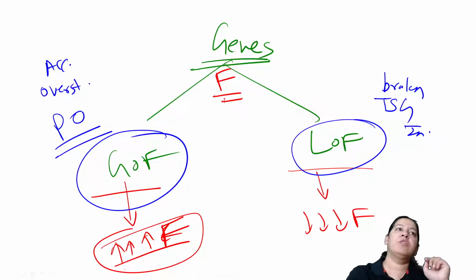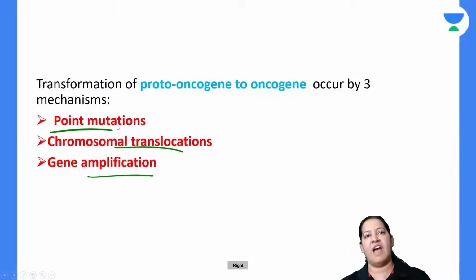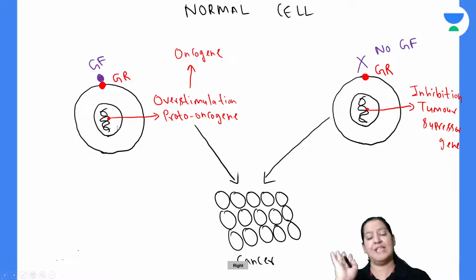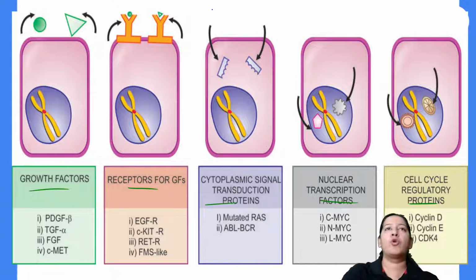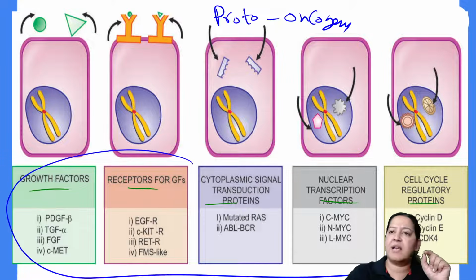So I am teaching you the various types of proto-oncogene. There are 5 categories in proto-oncogene which I have told you. This is the classification. You have to learn the classification. Now let me tell you the term proto-oncogene: it is not one gene. It is all these genes. It is a cluster of genes.